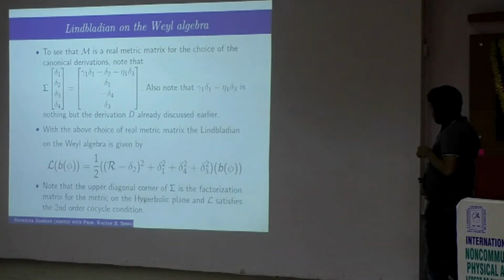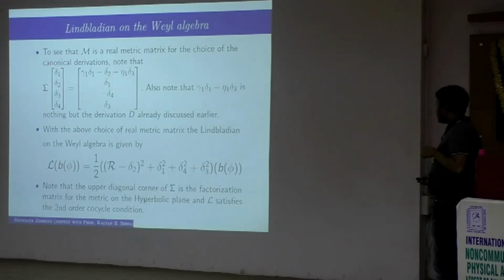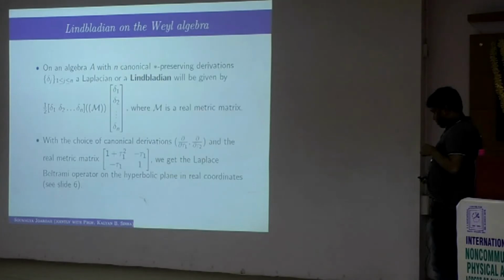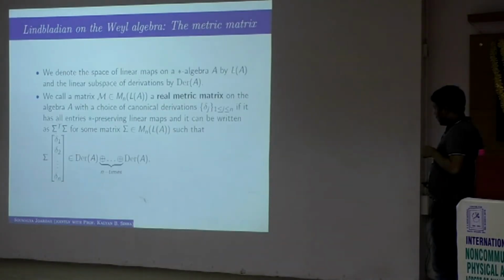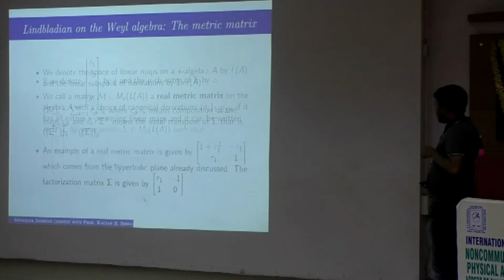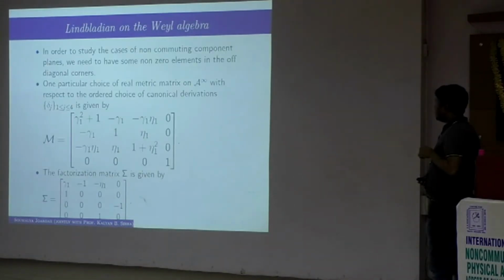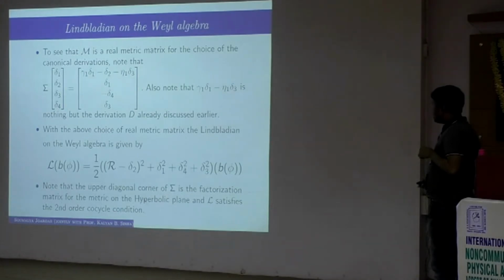indeed turns out to be a Laplacian, because if you take the factorization matrix and apply it on this column vector, it is mapped to this thing, and all the 4 entries are derivations. If you look at it carefully, gamma 1 delta 1 minus eta 1 delta 3 is nothing but the derivation I just discussed, the non-canonical derivation, and the rest of them are canonical derivations. So these are again derivations, these are all the 4 entries. So in our sense, this will give rise to a Lindbladian.